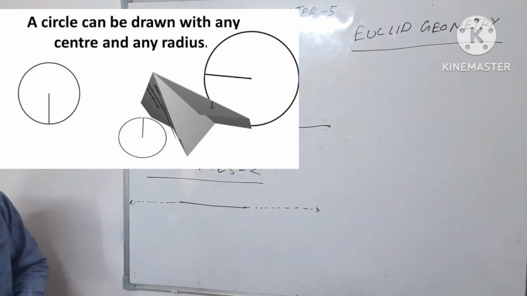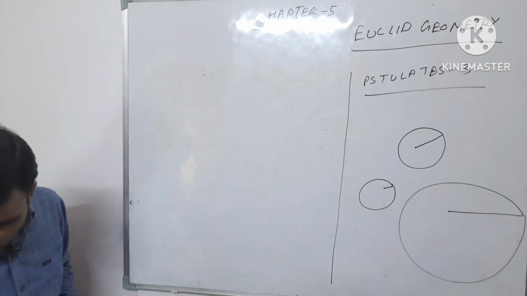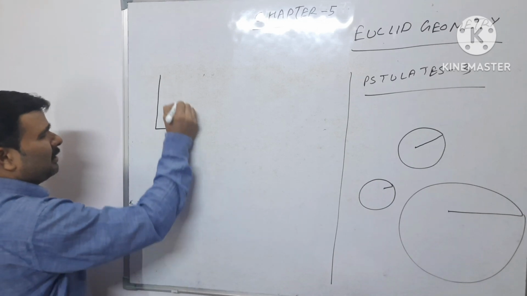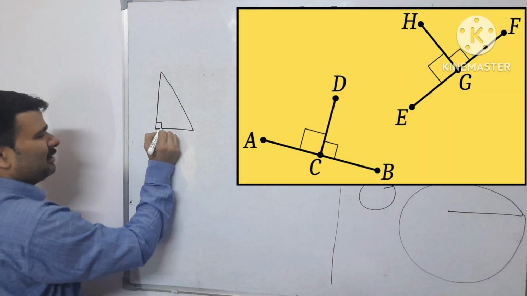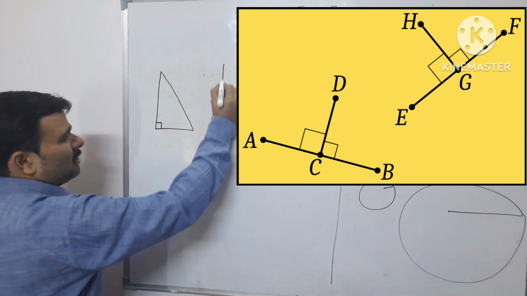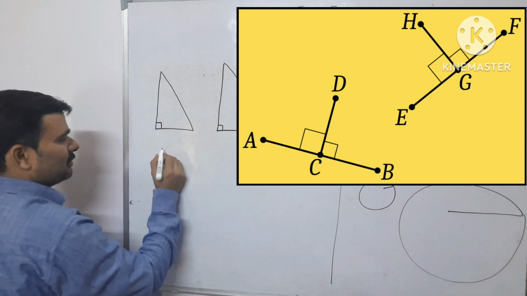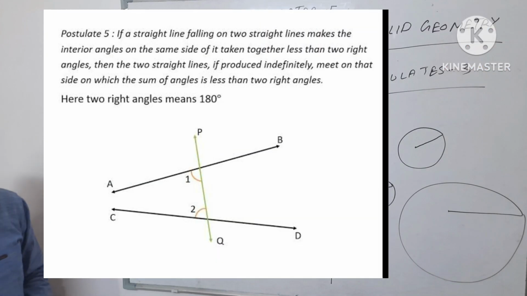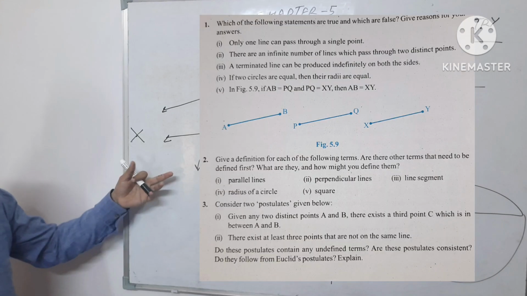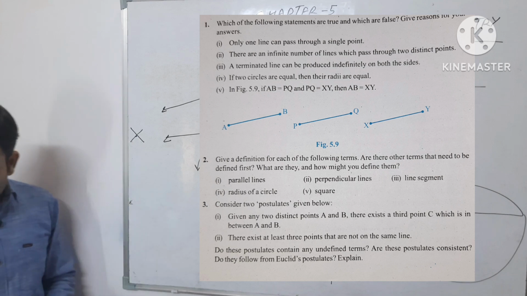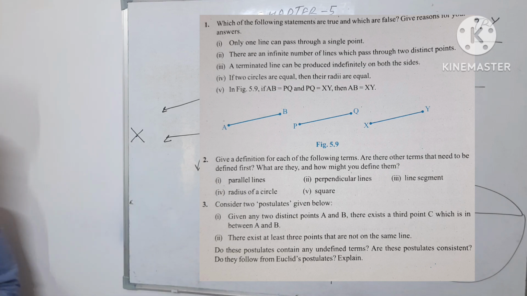Now postulate 3 is: a circle can be drawn with any center and any radius. Postulate 4 is: all right angles are equal to one another. We know an angle of 90 degrees is known as a right angle, so all right angles are equal to each other. So that is all about Euclid's 5 postulates. These are some questions you can focus on in your notebook and answer in the comment box.